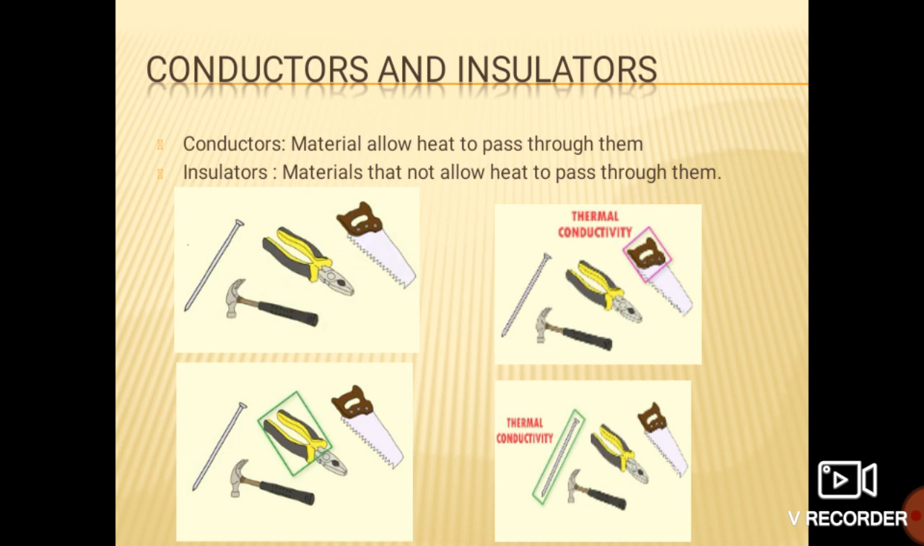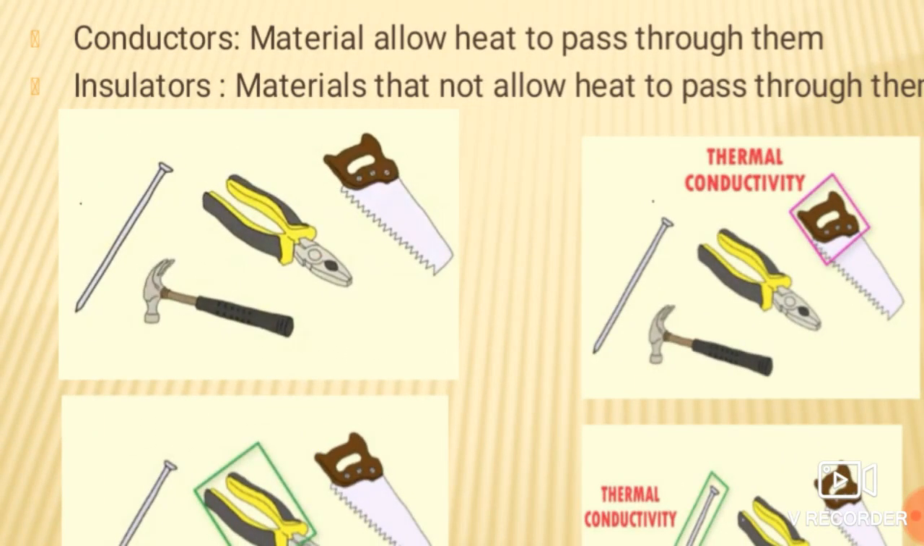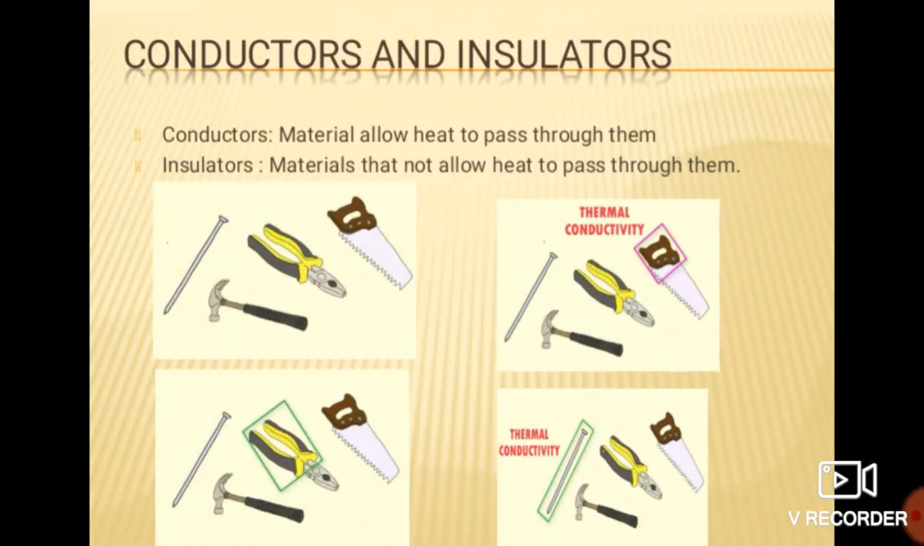Now, conductors and insulators. See students, these are things which are also present at our home. So what are conductors and insulators? Some materials allow heat to pass through them. Suppose a spoon is placed in hot water, what will happen? That spoon also gets hot. How is this so? Because some materials allow heat to pass through them easily, and some materials do not pass heat through them.